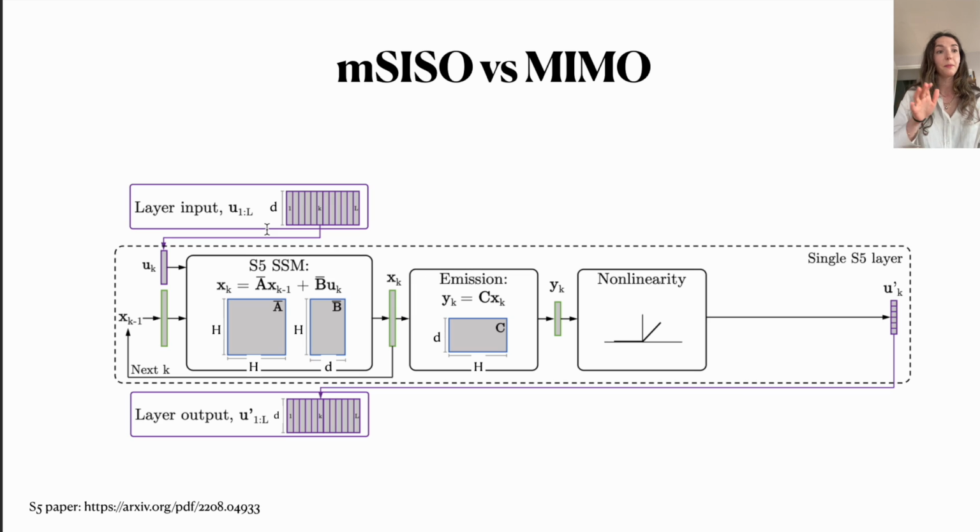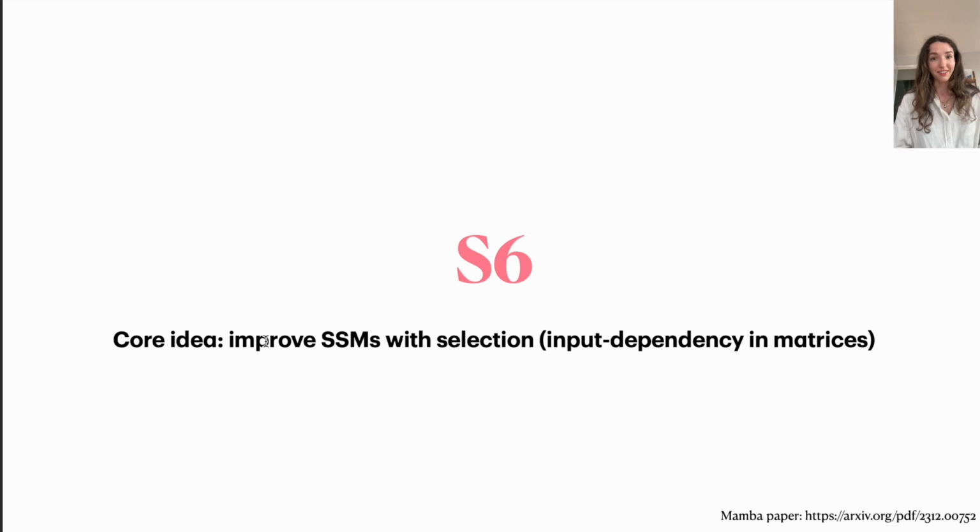Again, a nice visualization from the S5 paper, but basically here we are working with these dense matrices A, B, and C. Again, forgetting about D, because D we would just model as a residual connection. Unlike S4, where these matrices had this sparse diagonal block structure, here they are dense and have size H by H, for example, instead of HD by HD as the A would have in the S4 formulation. All right, final model, S6.